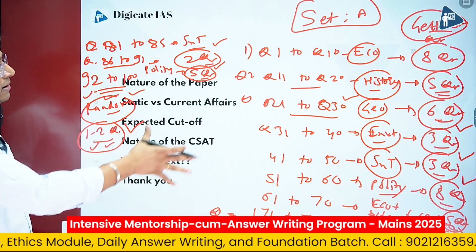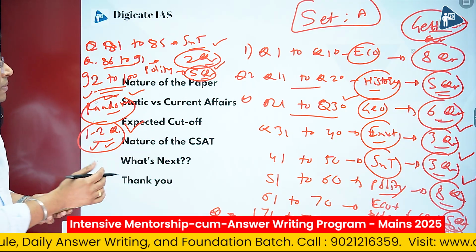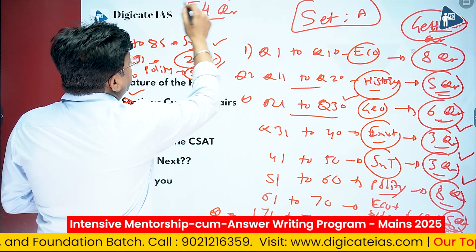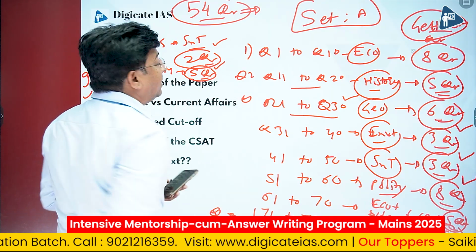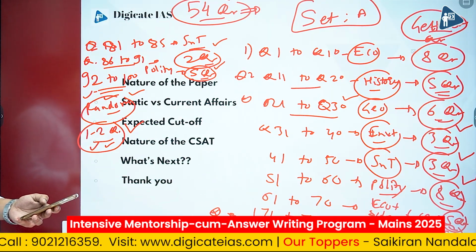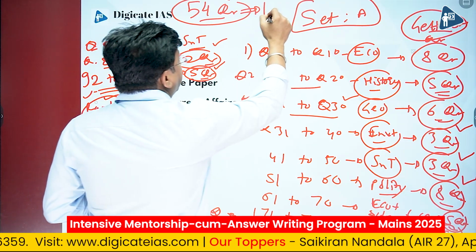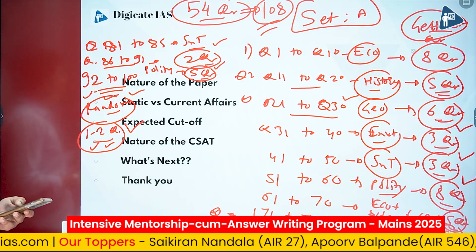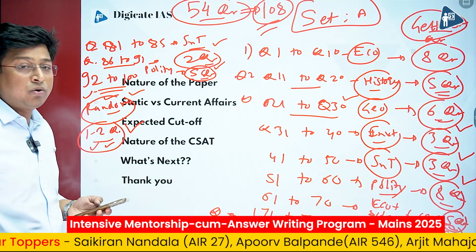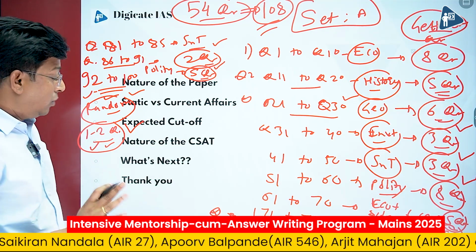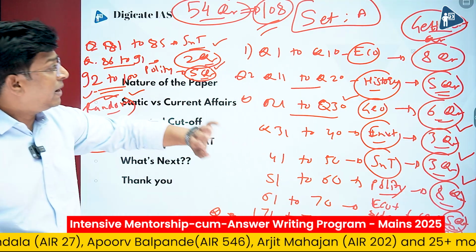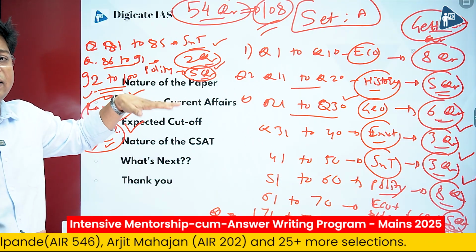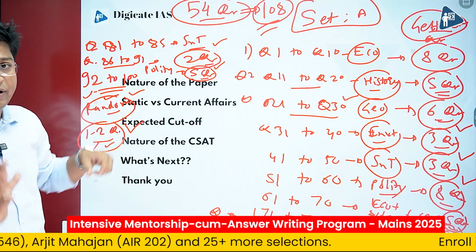Now if we calculate the total number of solvable questions, it was 54 questions. So 54 questions are solvable, which means you should have got around 108 marks, all right. Last year this number was around 120, but this year it is around 108. So if we compare last year's paper with this year's, definitely there is a little increase in the difficulty level.